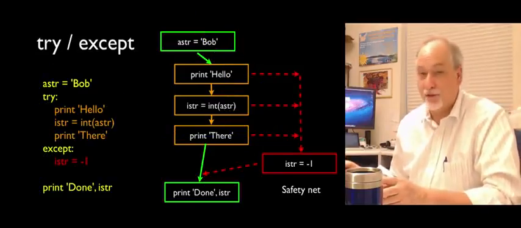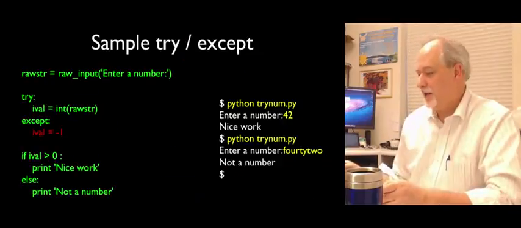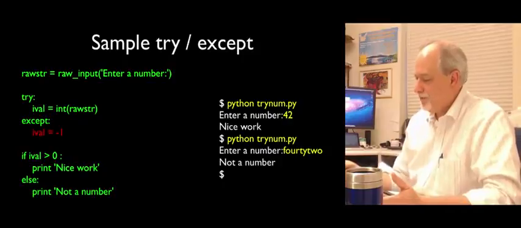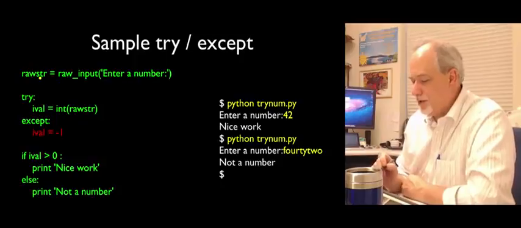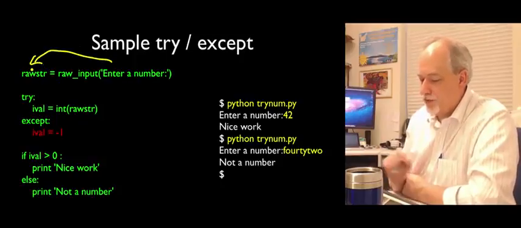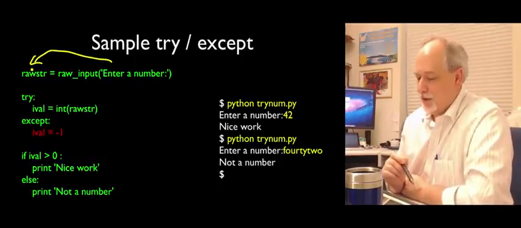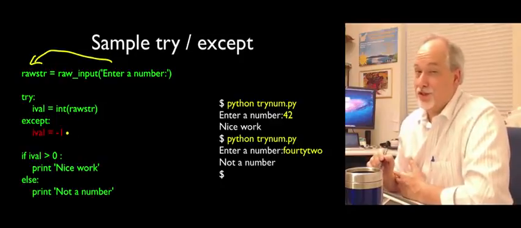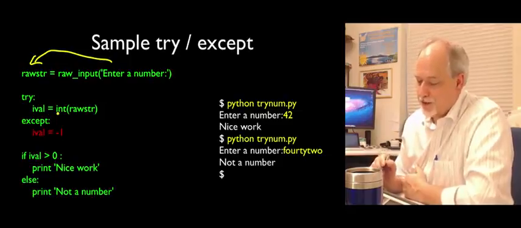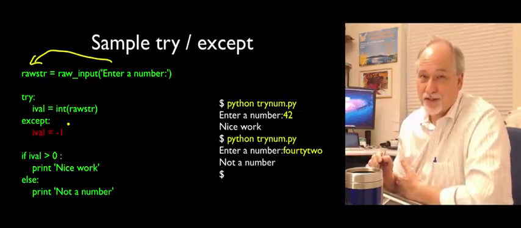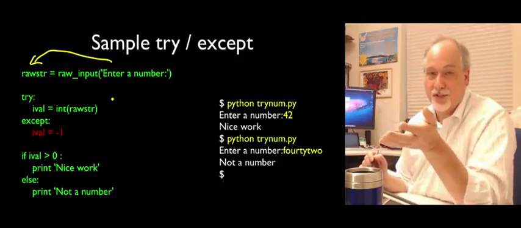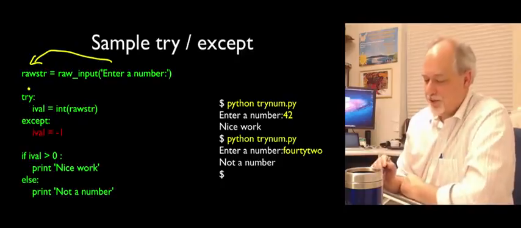Okay? So here's an example of how you might do this in a running program, like the programs that you're about to be assigned where you're supposed to check for user input having errors. So here is a little conversion of a number, and we're saying, enter a number, and we're putting a string into raw_str. It's a string, and so we don't know. And here's where we're going to convert it to an integer, and we're just not sure if it's going to work or not. So we know how int works. It either converts it or it blows up. So we know it's going to do that. We just don't know what the user's going to type. So we have to take out insurance on it.